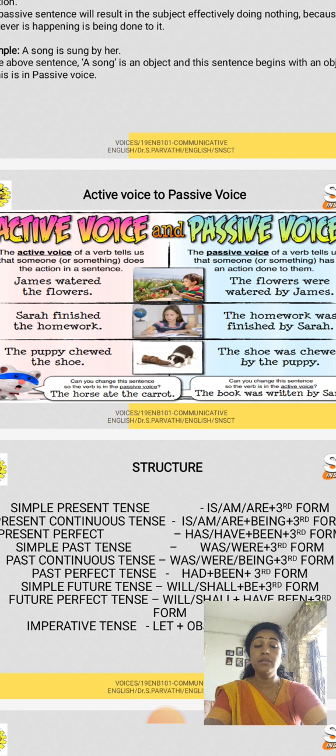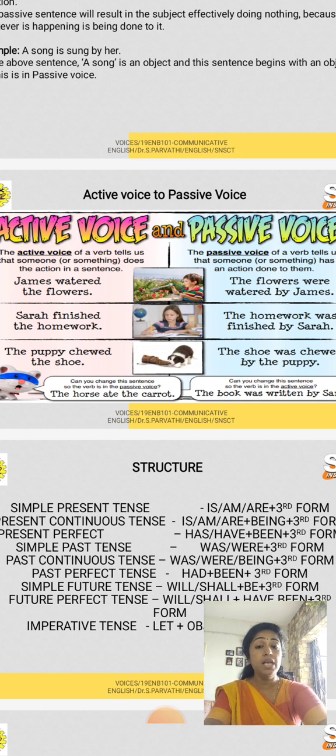Who has done it? By James. Here the object comes as the subject, and if the subject is singular, you have to choose a singular form. If it is plural, you have to choose a plural form, and you have to look at the tense of the verb, whether it is present tense, past tense, past continuous, or present continuous. So, the flowers were watered by James.